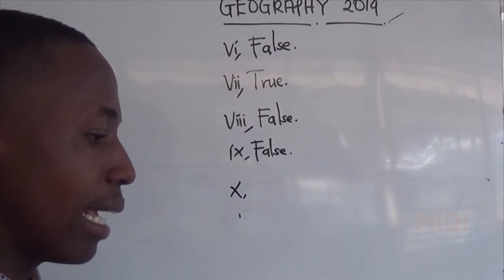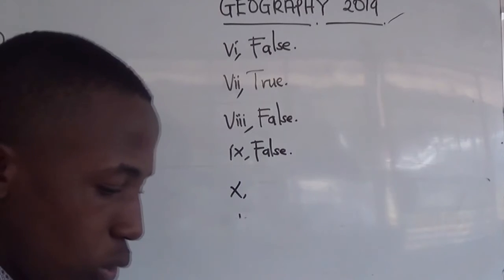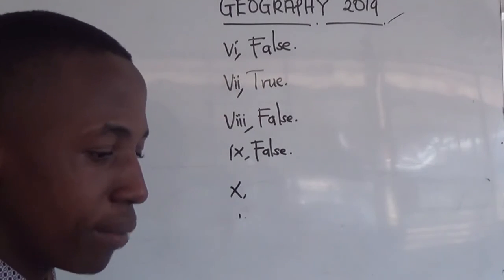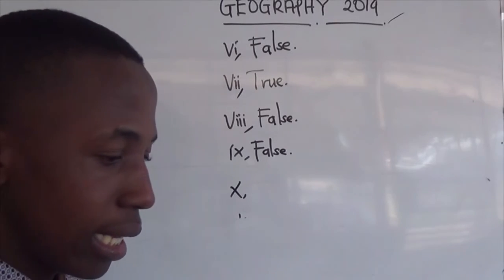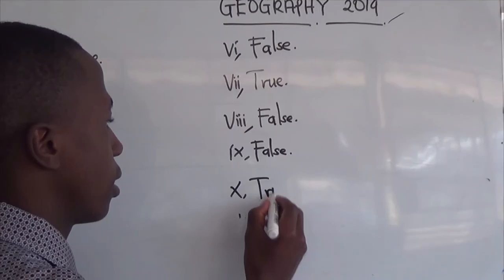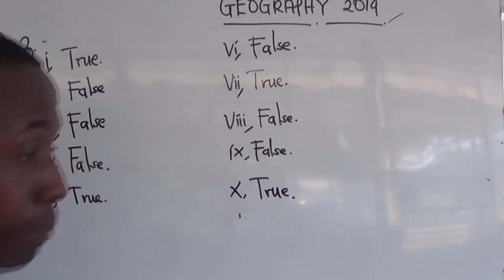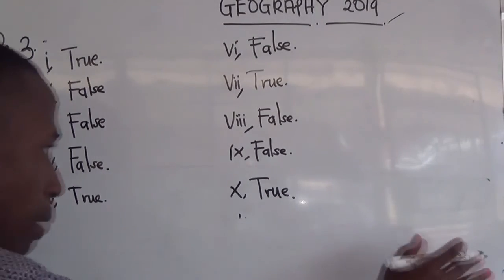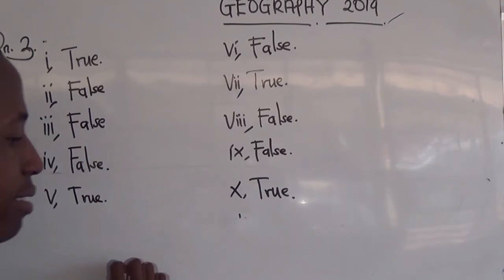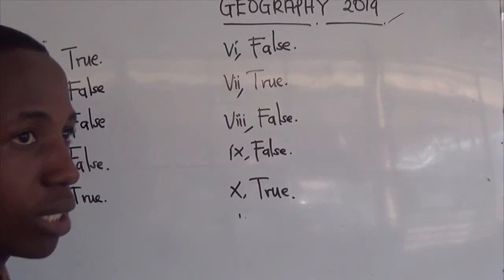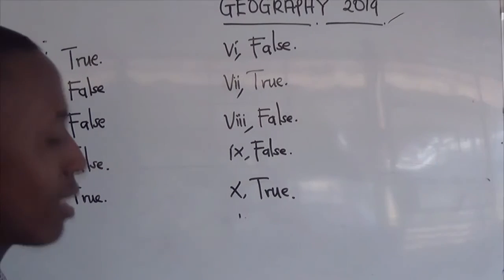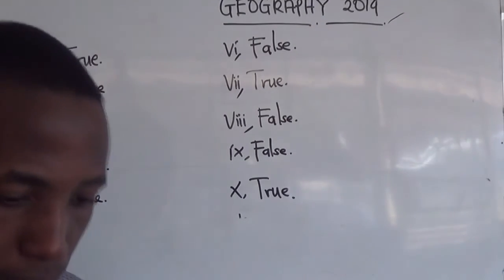Number 10. Scale of the map is the ratio between distance on the map and distance on the ground. True. The scale of the map, we take the distance on the map and the distance on the ground, the actual distance. Hence we come to give the scale. So our answer here is true.